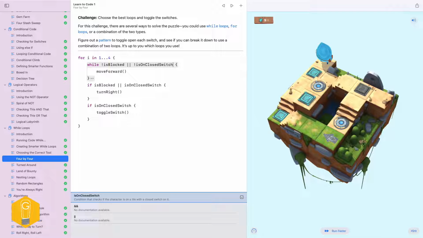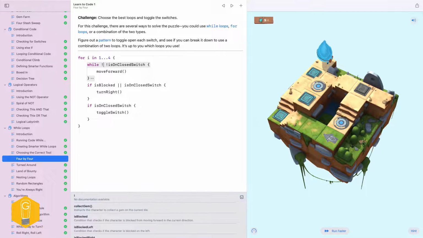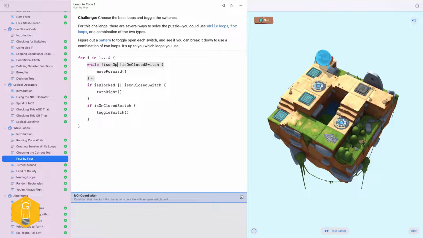So they changed up the switches on us. We could just use the switch. So if we're not on a closed switch, and we're not on a closed or an open switch. So anytime we're on a switch, it's going to exit out of this. So we'll move forward till we get here, and then it's going to exit out.